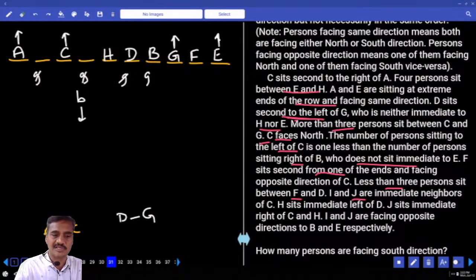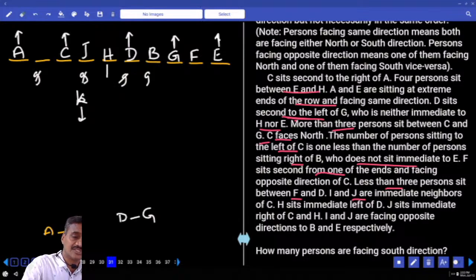I and J are the immediate neighbors of C. B cannot be here. And H sits to the immediate left of D, which means D must be facing towards north. And J sits to the immediate right of C and H.